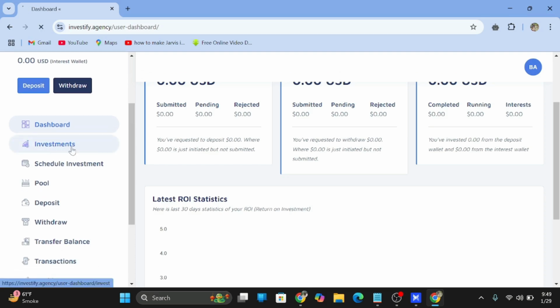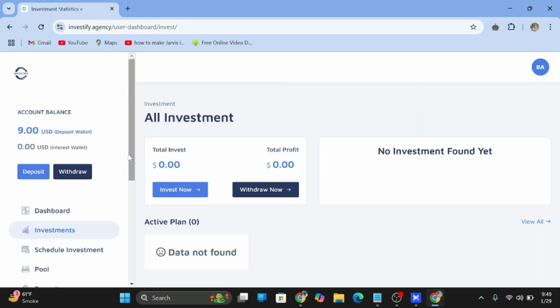I repeat again, I am already getting withdrawals from this website. I have another account on this. I'm just opening a new account for your clarification, to show how to open and create an account. That's why I opened a new account. Otherwise, I have an account where I put my investments and I am getting withdrawals from there. I will show you in the next video, inshallah.